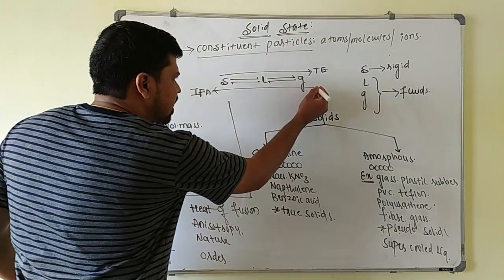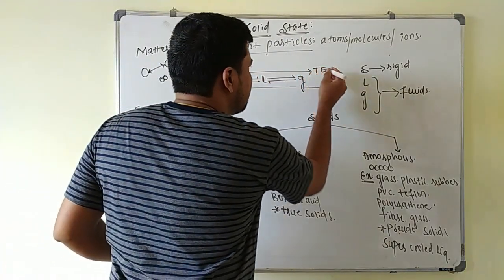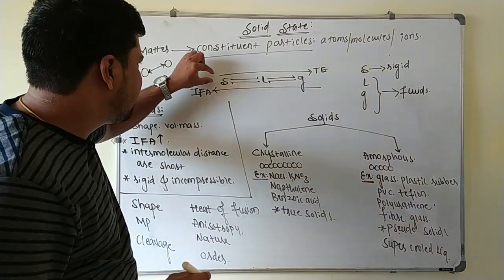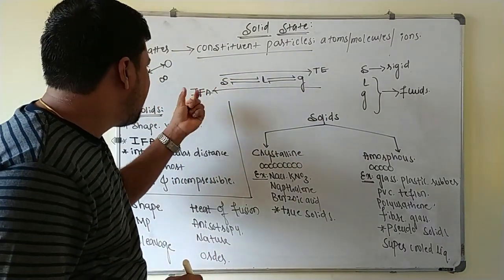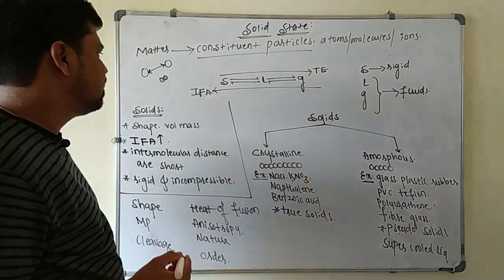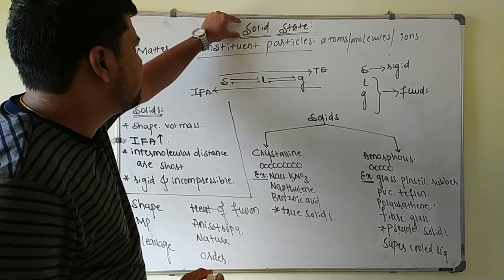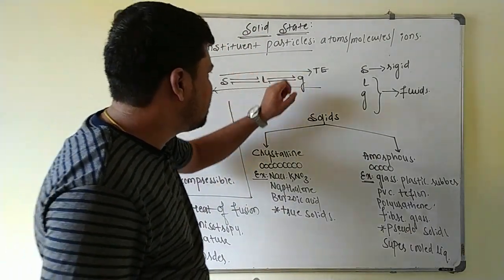That's why in this direction intermolecular force of attraction increases, and in this direction thermal energy increases. So that in case of solids, intermolecular force of attractions are very strong, and the distance between the two particles is very less here. So in this solid state, we are studying about solids now.